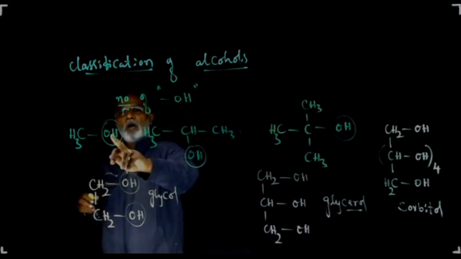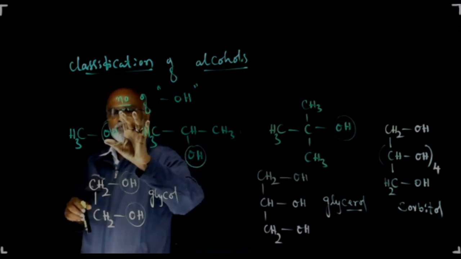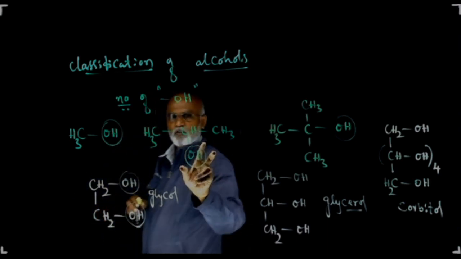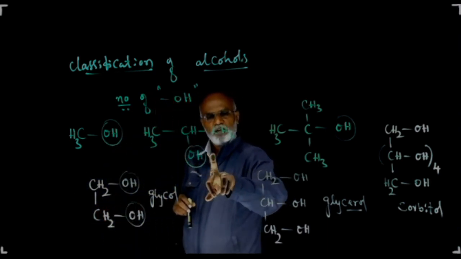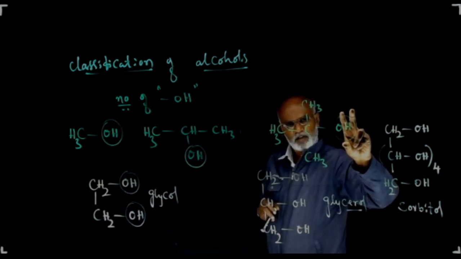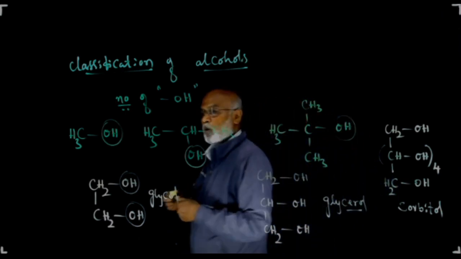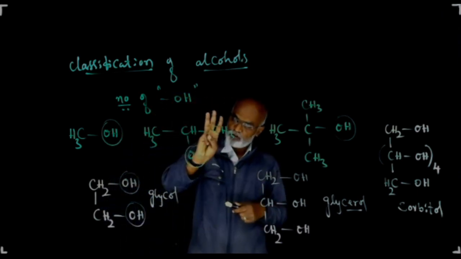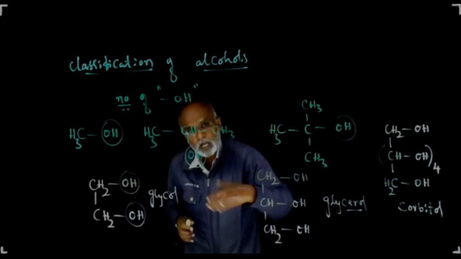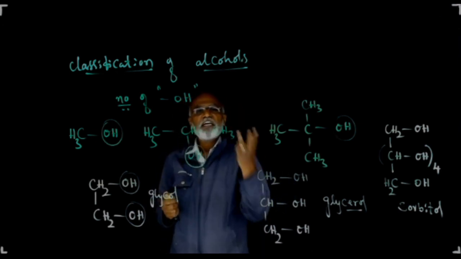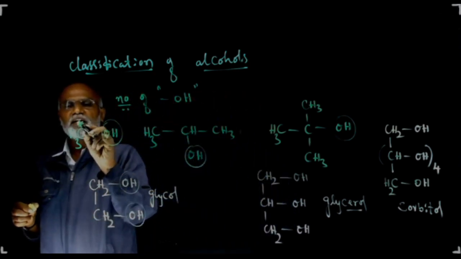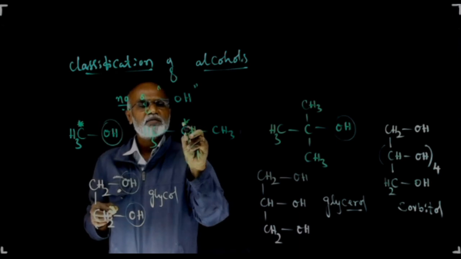Then monohydric alcohol. So this is a monohydric alcohol because it contains only one OH group. This is again a monohydric alcohol which contains only one OH group. This is again an example of monohydric alcohol. So monohydric alcohols are again classified into 3 types. This classification of monohydric alcohols into 3 different types is based on the nature of the carbon atom to which the OH is bonded.